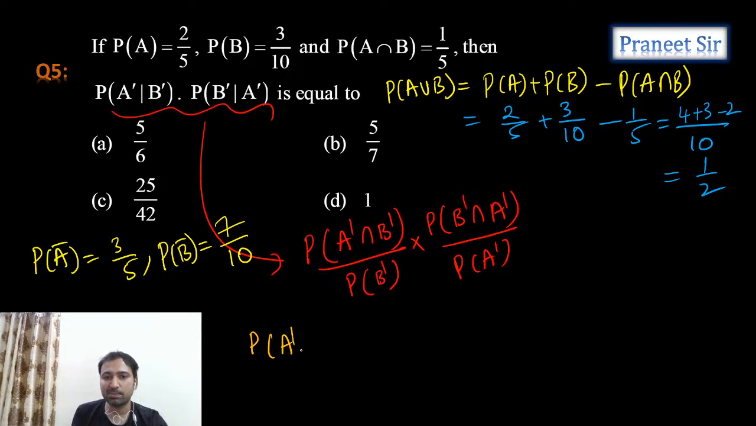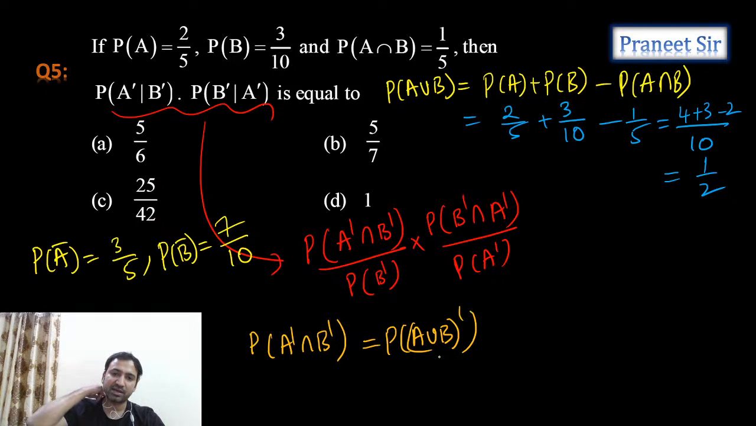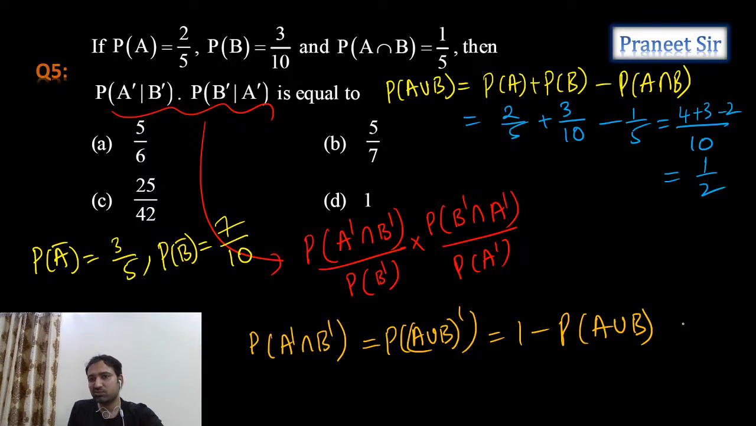Probability of A complement intersection B complement is probability of A union B whole complement only. Correct. A union B whole complement is A complement intersection B complement. This we can calculate this way: 1 minus probability of A union B. A union B we just calculated, which is 1 by 2. So this is 1 minus 1 by 2, which is equal to 1 by 2.